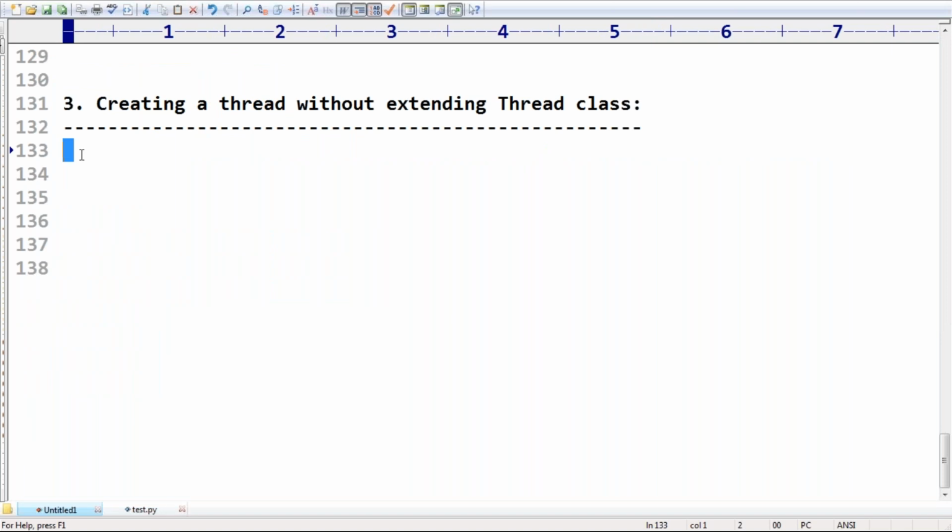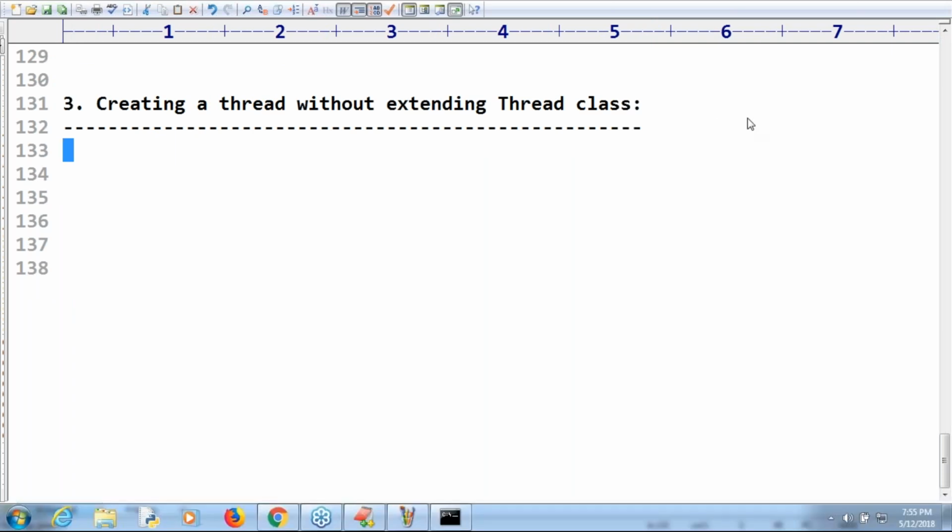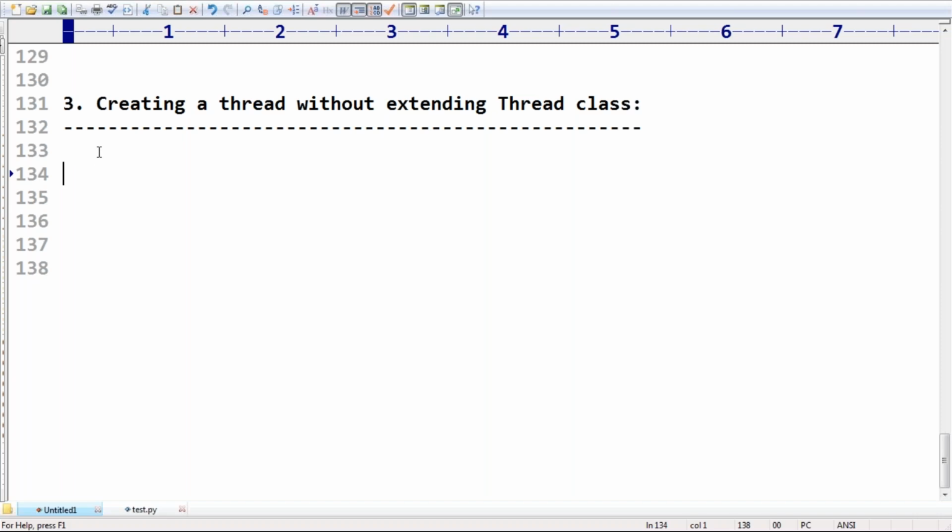What is the biggest advantage of multi-threading? Anyone, can you please tell? What is the biggest advantage of the multi-threading concept? Please respond. We can improve performance by reducing response time.